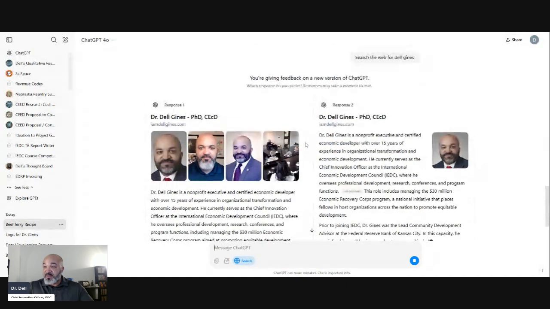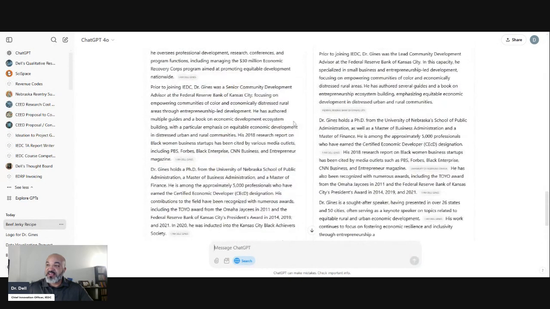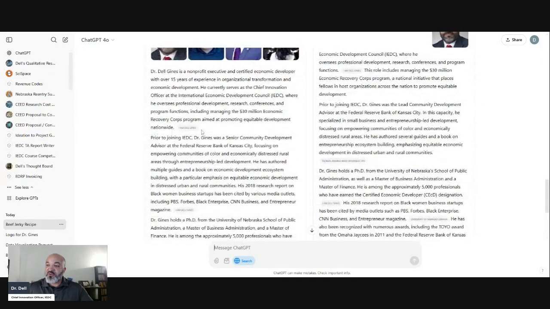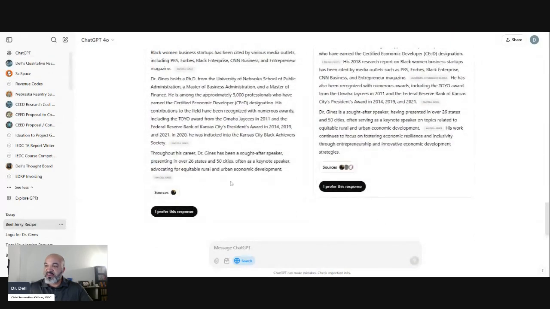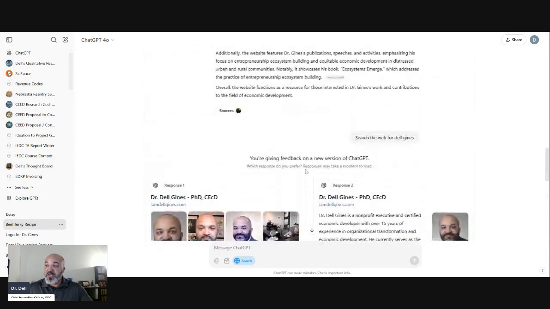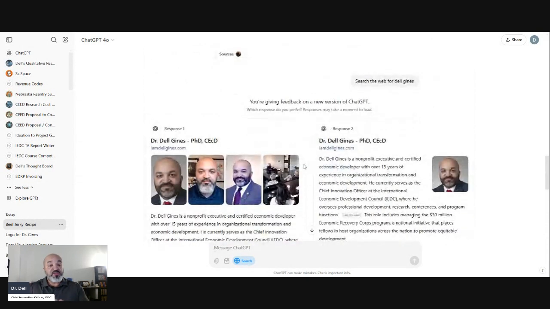Let's see what it shows up. Okay, well, it's doing a pretty good job. It gives you opportunities for different responses. It's summarizing what it is, and summarizing the citations: University of Nebraska, Lincoln, Federal Reserve, all of those different things. So it's now citing sources too. So you can see you can go both ways with it.